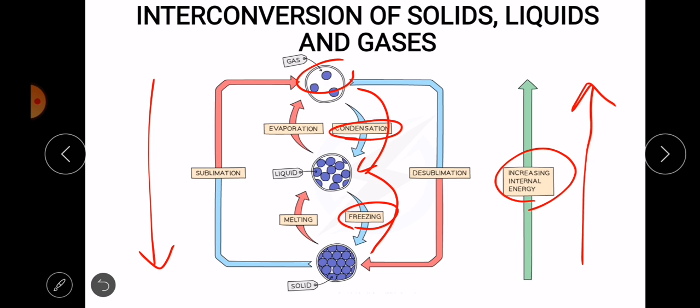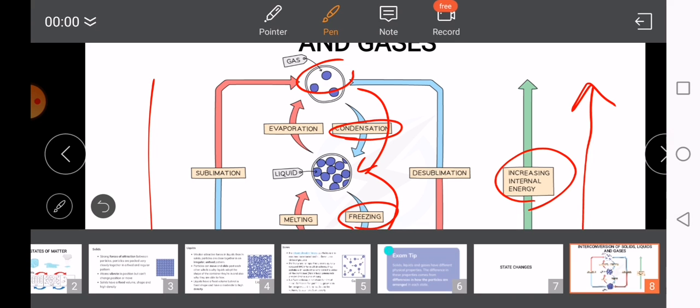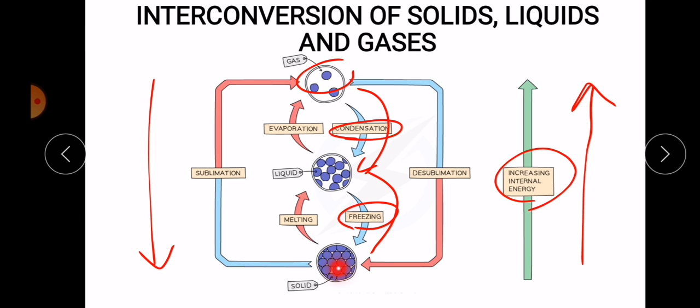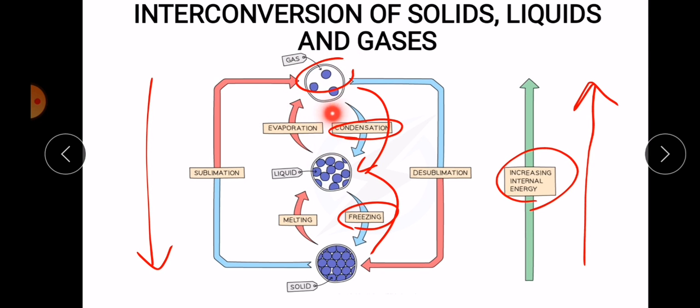And from solids to liquids, this process is called melting. And then from liquids to gases, this process is called evaporation.